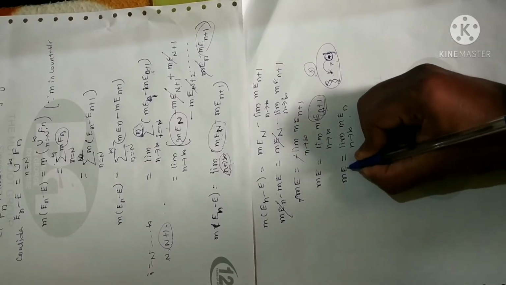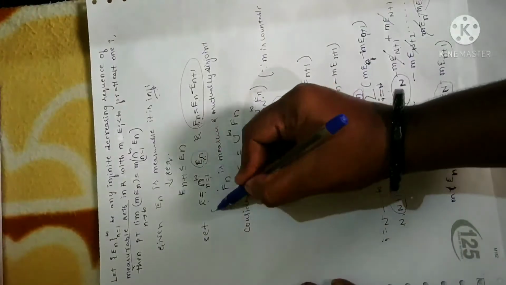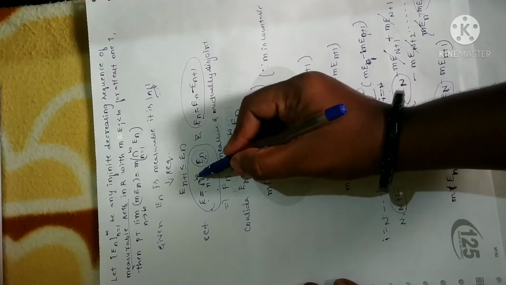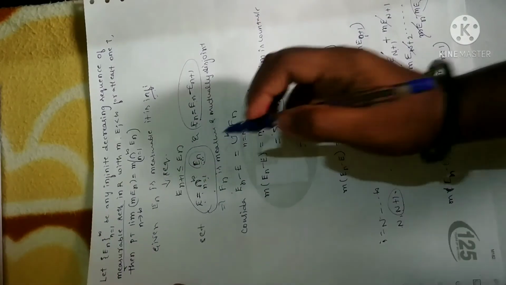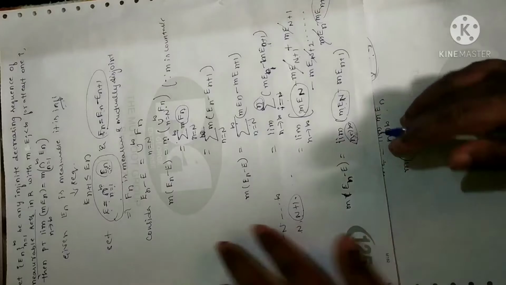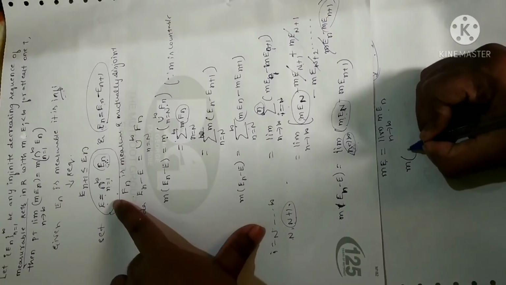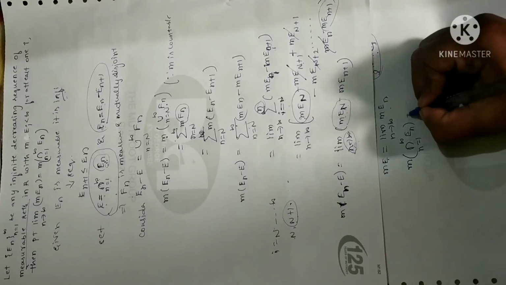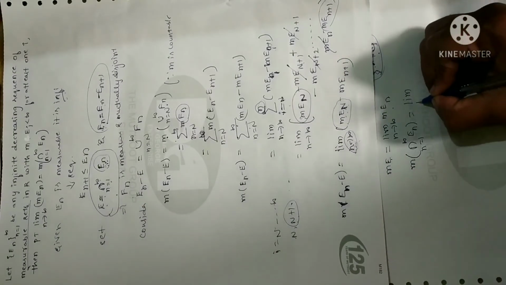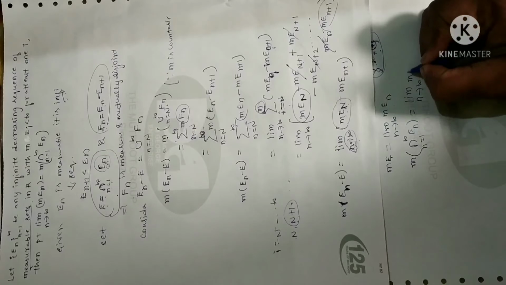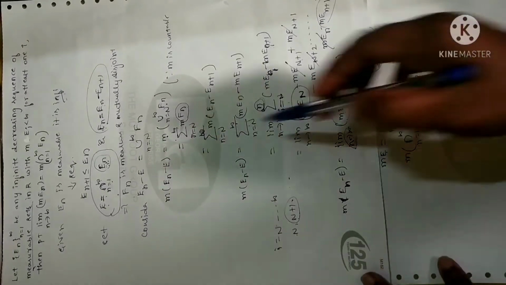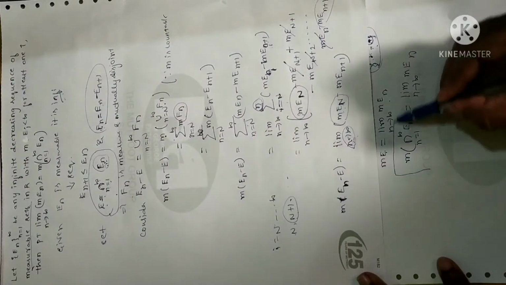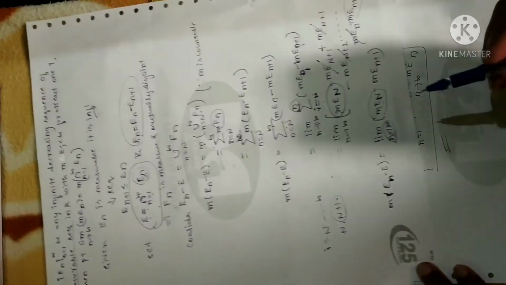Now I can rewrite the same. Why? Because I have assumed E as intersection of n is equal to 1 to infinity En. So I'll replace E with the intersection, and by this I can write E, that is the intersection of n is equal to 1 to infinity En, is equal to the right hand side as it is, limit n tending to infinity measure of En. So that is what we have to prove.